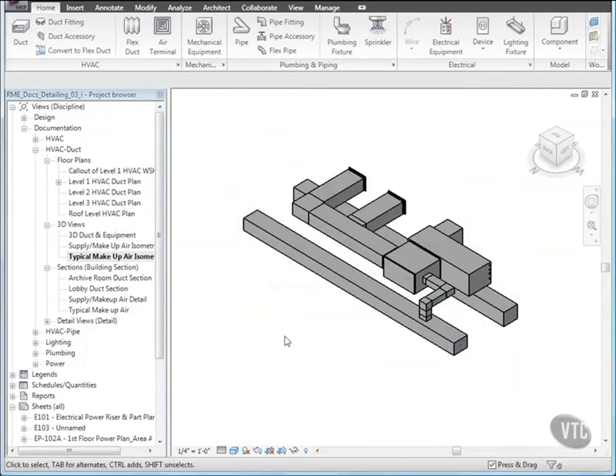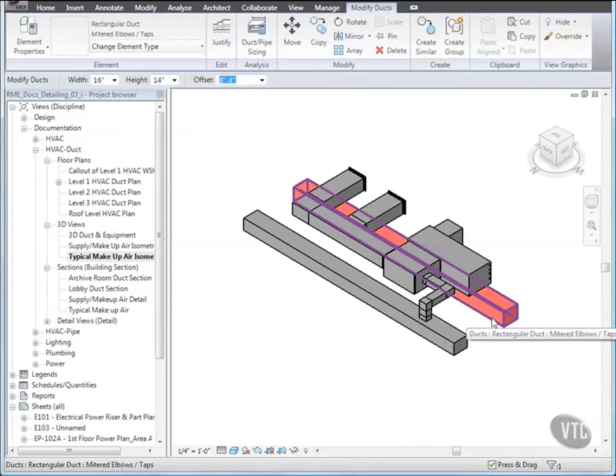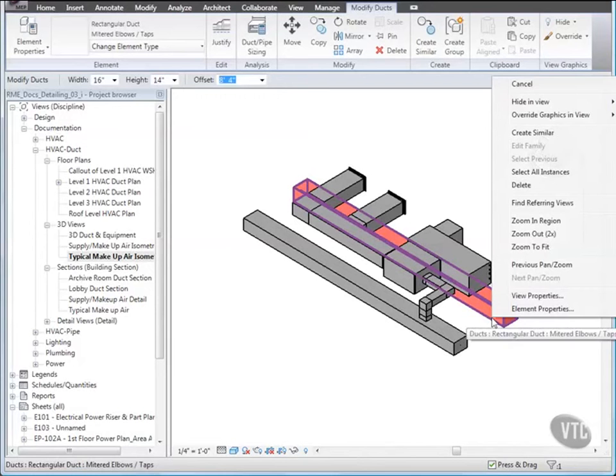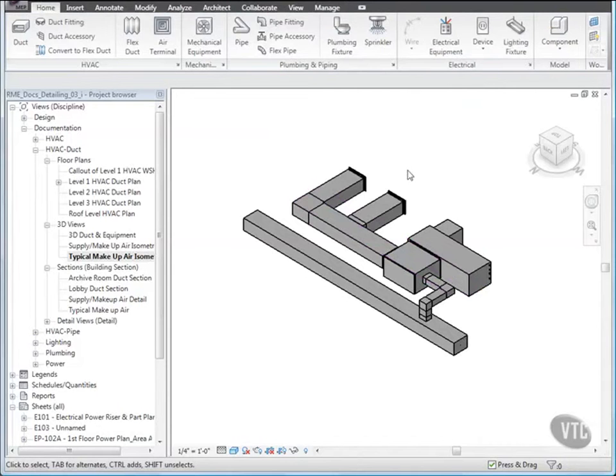This isolates the mechanical components by turning off the architectural components. Next, select the long rectangular duct at the rear, and right-click, and move to Hide in View, and click Elements. We're hiding this duct because it's not part of the detail being created. Next, we'll annotate the view.